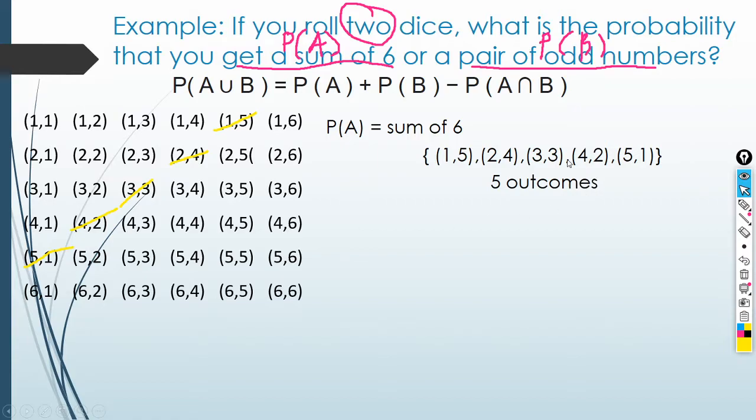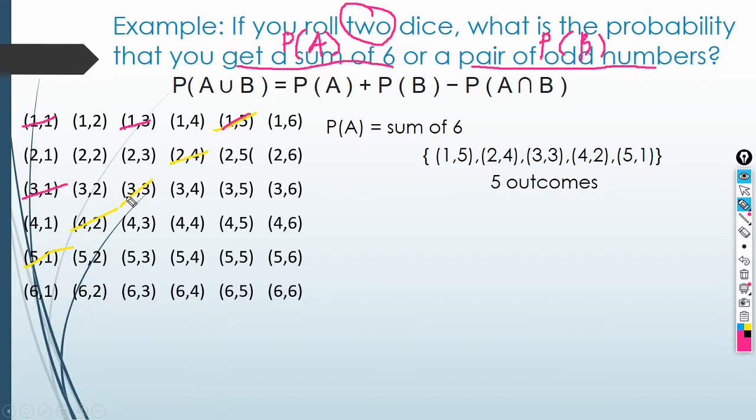Okay, next. A pair of odd numbers. Meaning, it contains only the digits 1, 3, 5. So, which ones are those? We have 1, 1; 1, 3; 1, 5. Not 1, 2 because it has an even number.